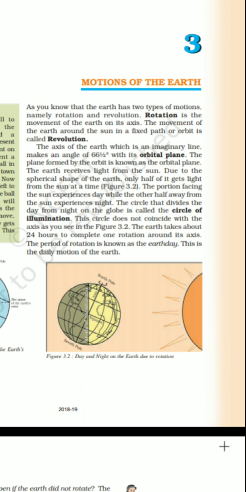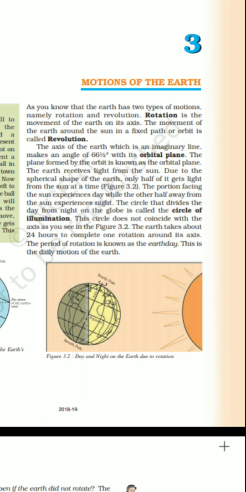See how big the surface is. Earth is rotating at the speed of 30 kilometers per second, and even then the earth completes one rotation in 24 hours. The direction of the rotation is west to east. We call it anti-clockwise.